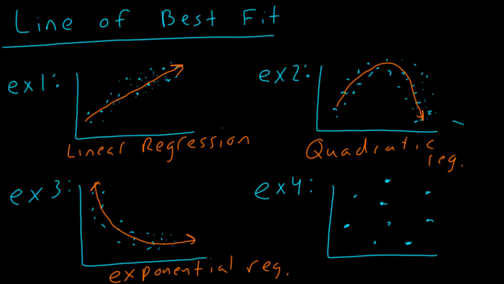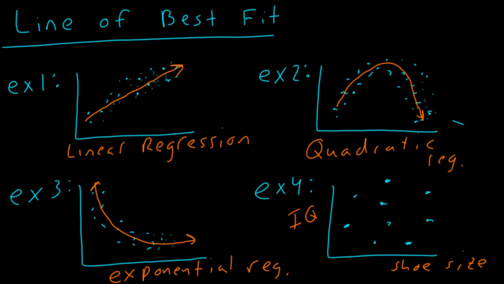Okay? And now, lastly, what about here? Well, you can see these dots are kind of just a blob all over the place. And you can think of any two things that are kind of unrelated. So what if down here we had shoe size, and here we had IQ? Does the amount of intelligence that a person has really depend on how big their foot is? And of course the answer is no.